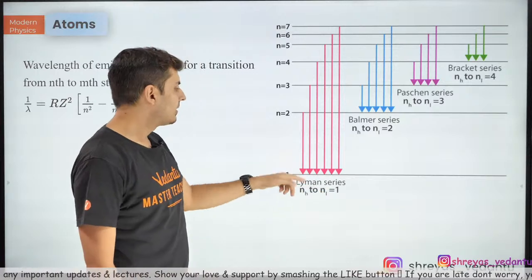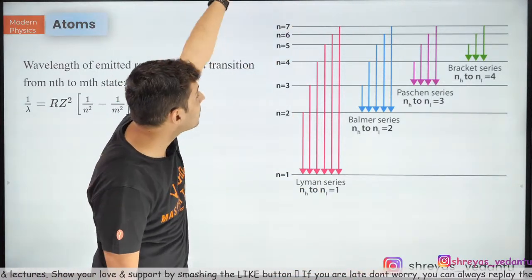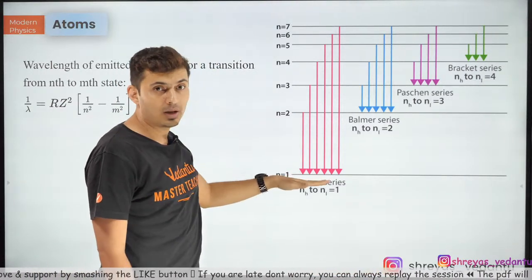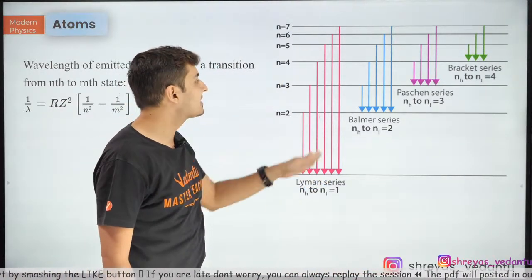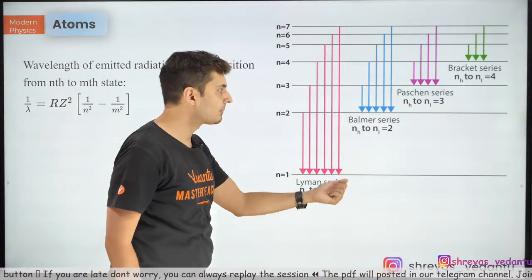The Lyman series is when any electron transits from any higher orbit, even from infinity, to the first orbit. All those series of wavelengths which come out are called the Lyman series.